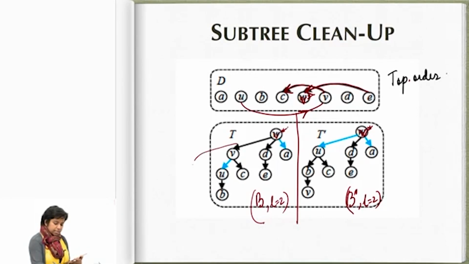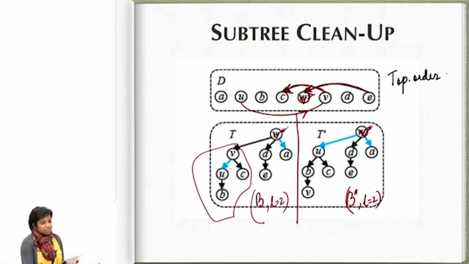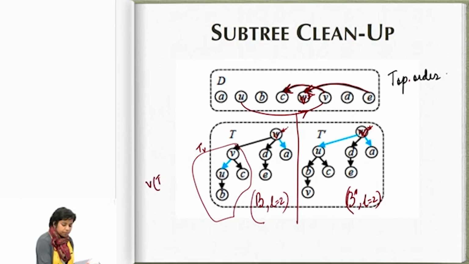So that would be this subtree, correct? Bad drawing, but okay, you get the picture. So I just look at the vertices in this subtree. Let's call it TV because it is sort of on V. And I look at the subset of vertices that appear here. So that is the set V of TV, okay.